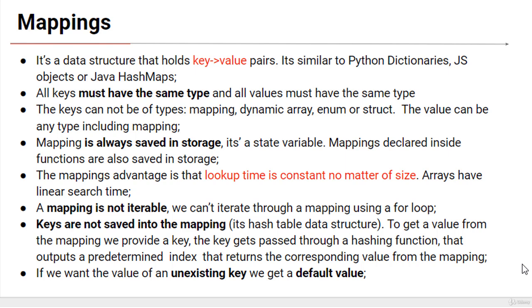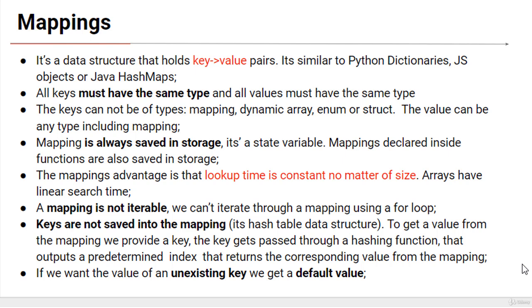A mapping is not iterable. We can't iterate through a mapping using a for loop. We can't, for example, get all keys or all values from the mapping. We only get a value if we input the right key. Keys are not saved into the mapping.